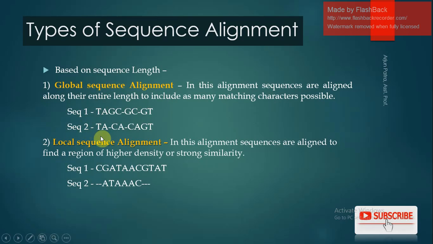Local sequence alignment is in a narrow sense, with strong similarity between the sequences, which is why it is called local. For example, ATAAC and ATAAC: the 5 nucleotides match with each other.